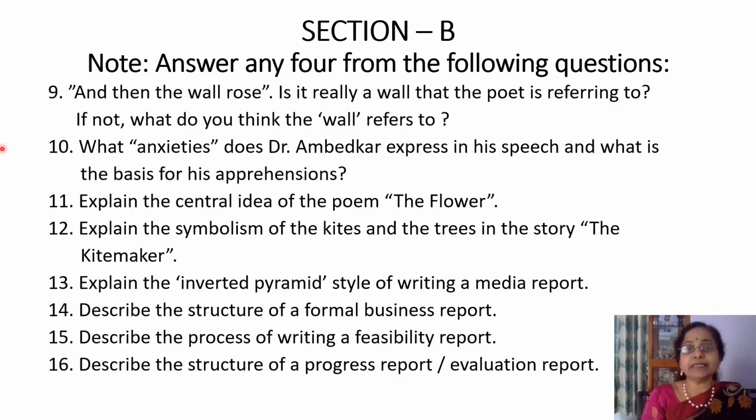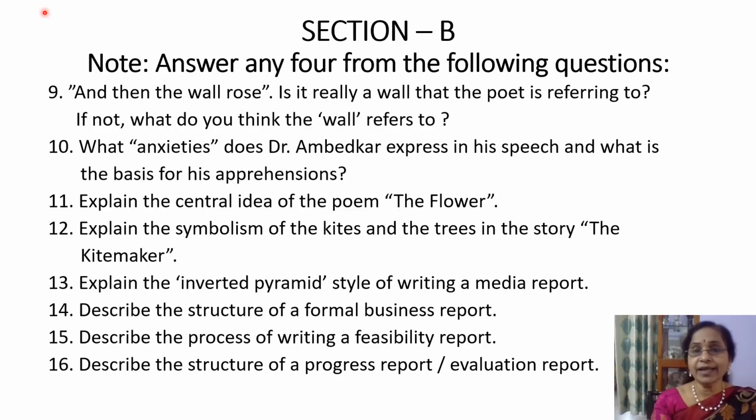So you have to write the central idea of the poem, read the poem thoroughly, and then understand it and write the summary in your own words. Next question 12. Explain the symbolism of the kites and the trees in the story The Kite Maker. This is a prose lesson, and you remember how the little boy asked his grandfather to get his kite which is stuck in the banyan tree. So what is the relation between the trees and the kites, you have to write here.